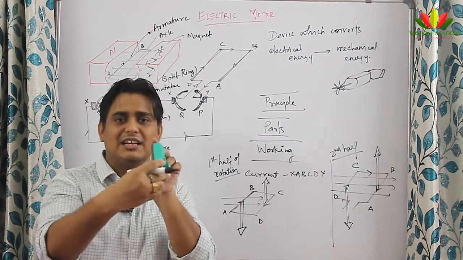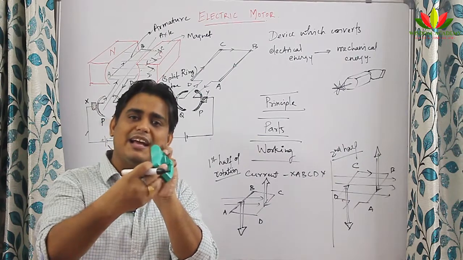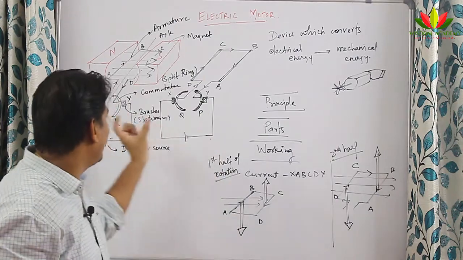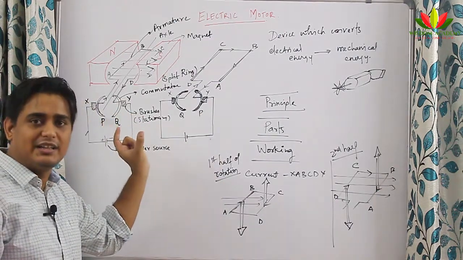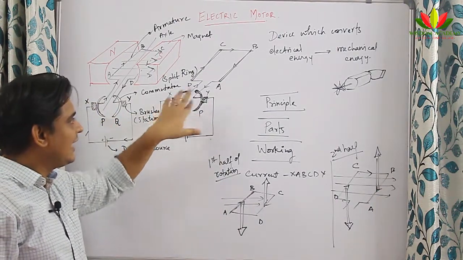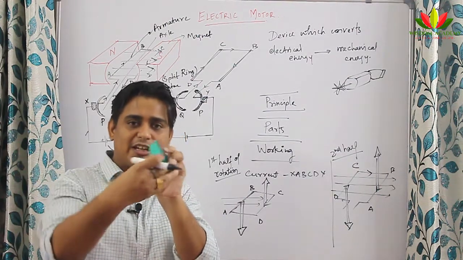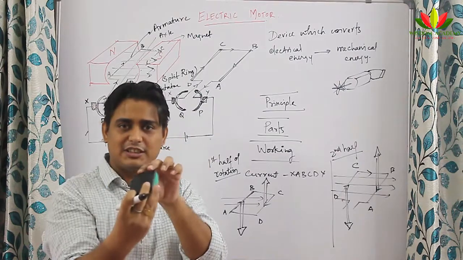So it rotates like this. This keeps on happening and the motor moves like this. Suppose I don't have this split ring type of commutator and this thing directly attaches to the carbon brush, then what will happen? It will go in one direction, another direction. One direction, another direction.